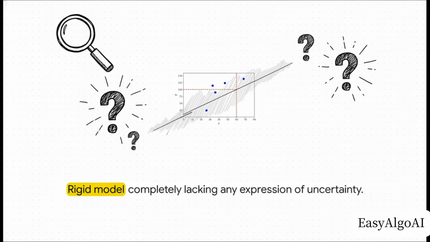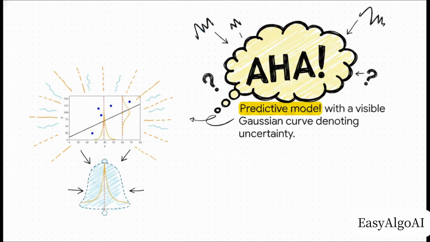If a brand new piece of data lands way out in left field, this rigid model is completely clueless about its own potential for being wrong. But here is the real aha moment. What if we replace that rigid, single-point guess with a flexible, bell-shaped curve, a Gaussian distribution? Instead of a single fixed point, the model now outputs an entire probability distribution. It's basically saying, all right, here's my best guess right in the middle, but based on the noise, here is the statistical range of where the true answer most likely falls.